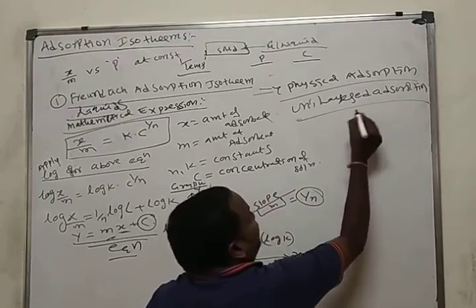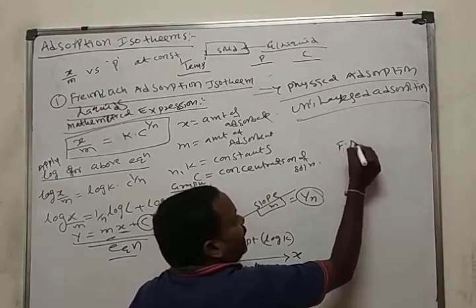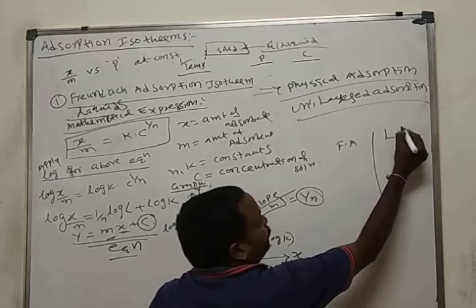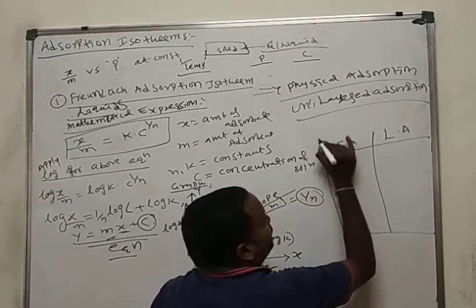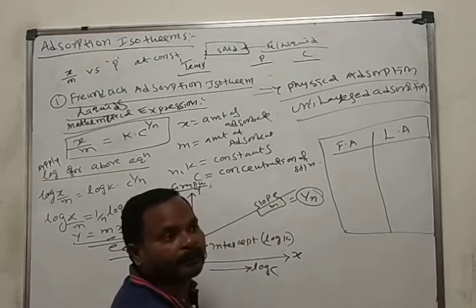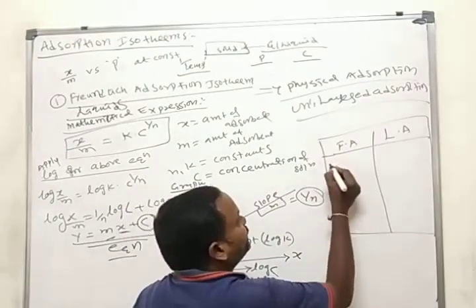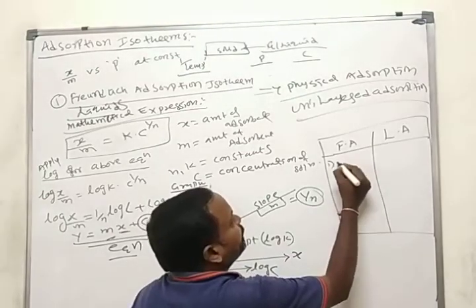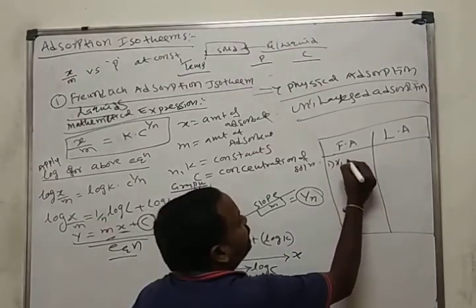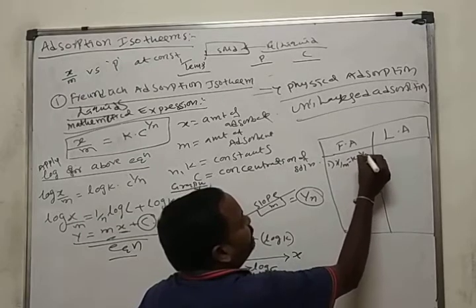What are the differences between Freundlich adsorption and Langmuir adsorption? What is the principle for Freundlich adsorption? First principle, okay, here x by m is equal to kp or kc to the power of 1 by n.